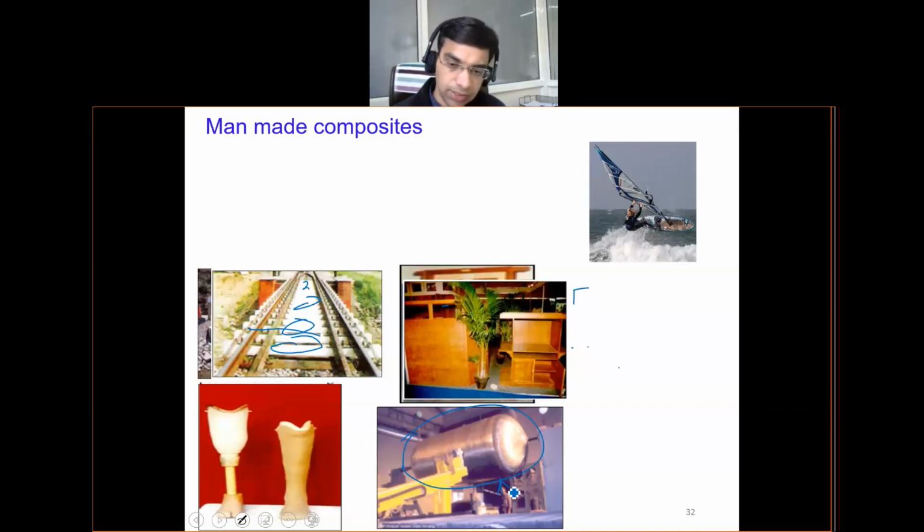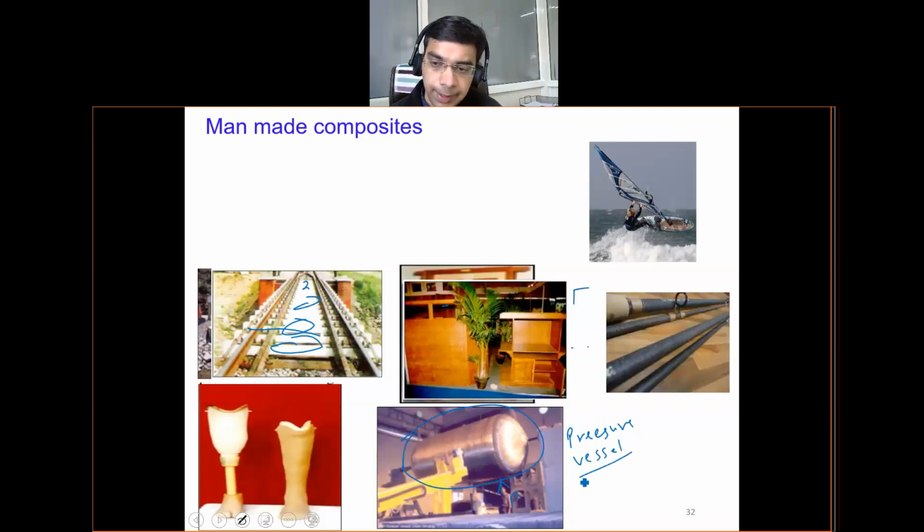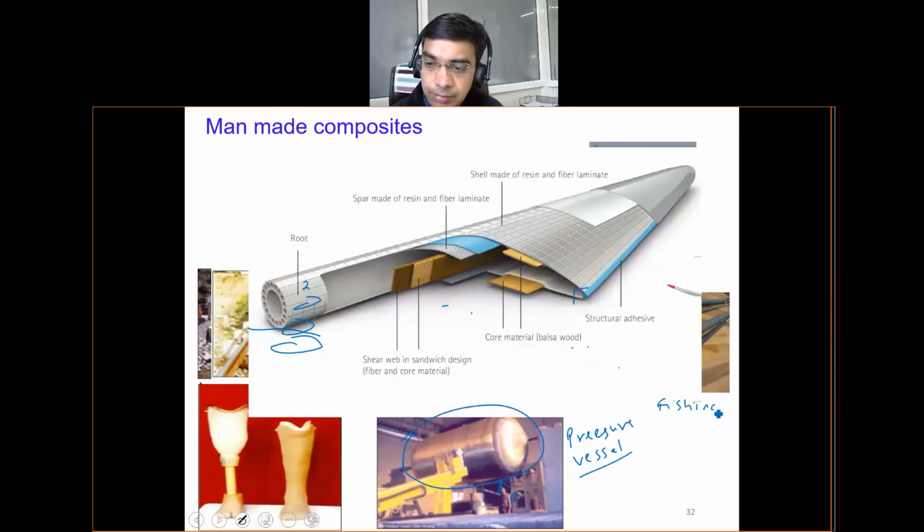This is a pressure vessel because it can store the fluid at high pressure, so we call it a pressure vessel. These are also made up of composite materials. These types of fishing rods, this is the fishing rod, are again made up of composite materials.